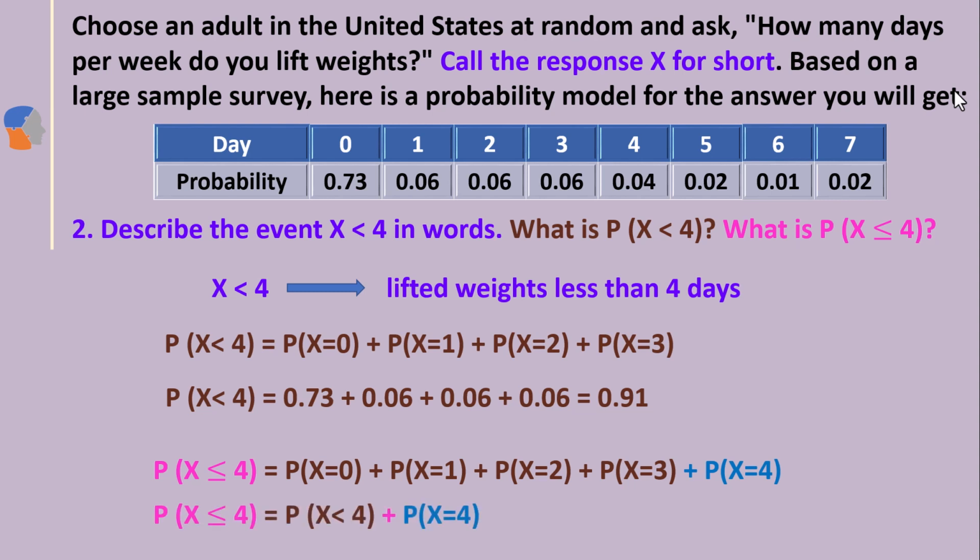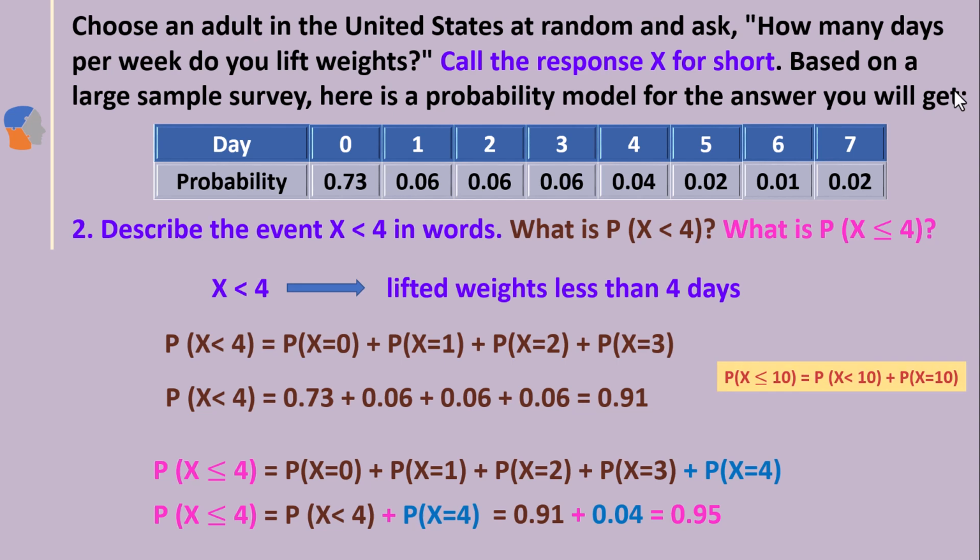We already know the probability of X less than 4, so 0.91 plus the probability of X equal 4, which is 0.04. The answer is 0.95. Now let me explain a little bit here. The probability of X less than or equal to 4 can be written as the probability of X less than 4 plus the probability of X equal 4.